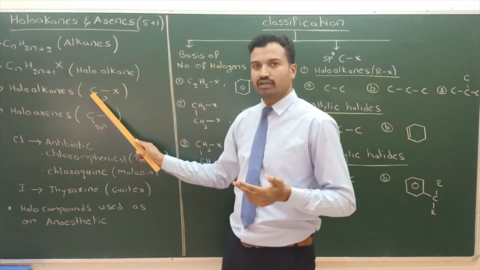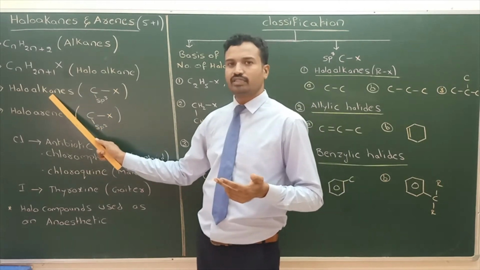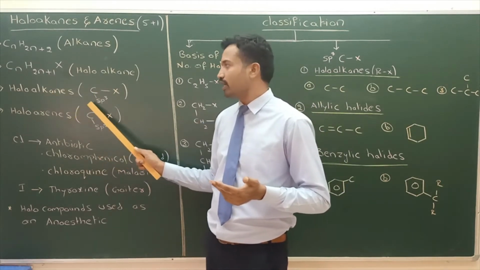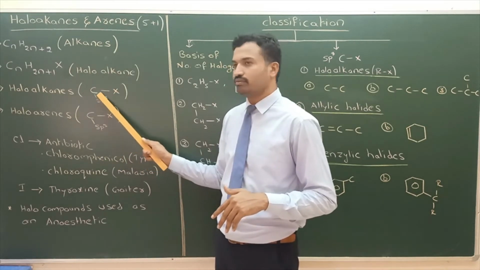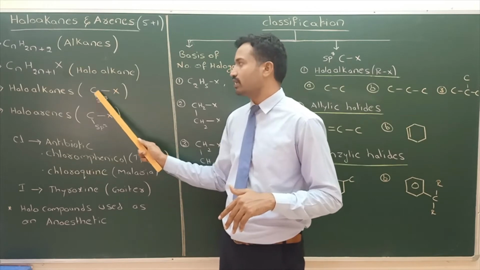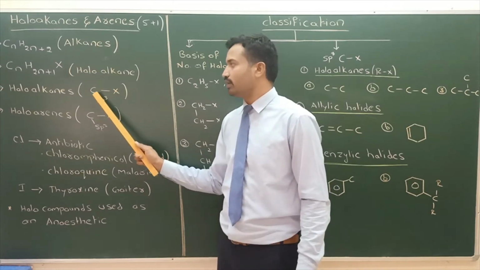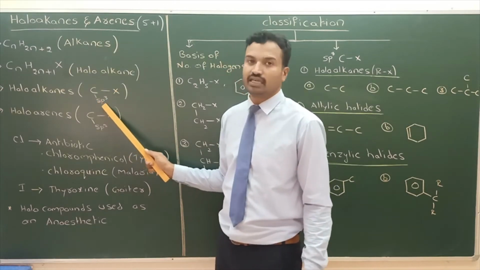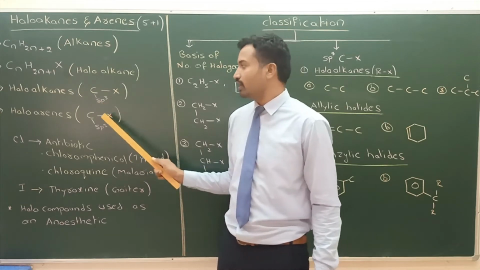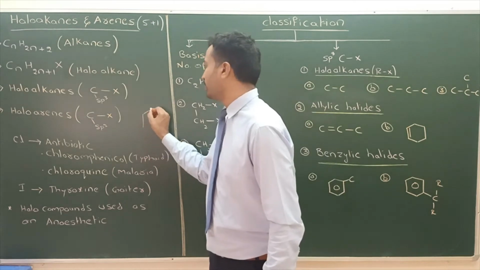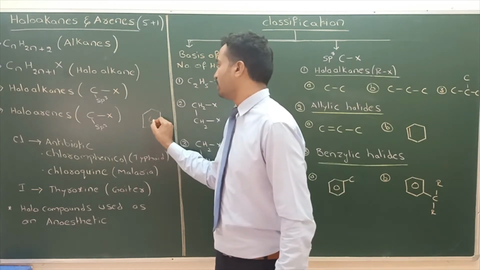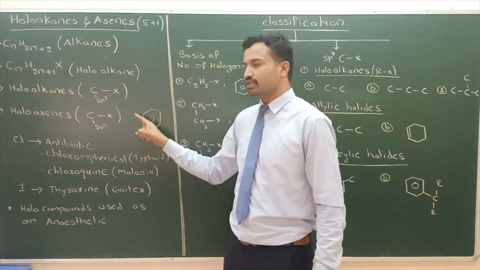In haloalkanes, alkanes have carbon-carbon single bonds, and the carbon hybridization is sp3. One of the hydrogens is replaced by halogen, so the halogen is bonded to an sp3 carbon. Now, in haloarenes, take a benzenoid compound like benzene, where 6 carbons are there.